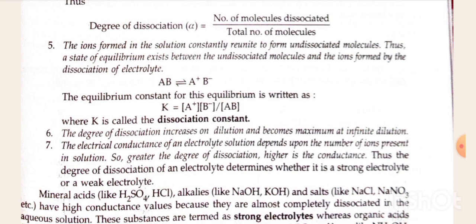Sixth, the degree of dissociation increases on dilution and becomes maximum at infinite dilution. Seventh, the electrical conductance of an electrolyte solution depends upon the number of ions present in the solution. So, greater the degree of dissociation, higher is the conductance. Thus, the degree of dissociation of an electrolyte determines whether it is a strong electrolyte or a weak electrolyte.